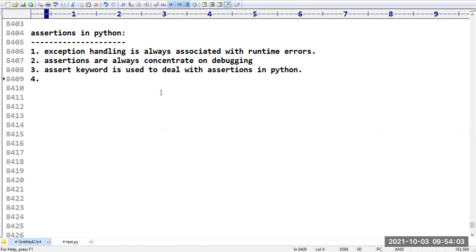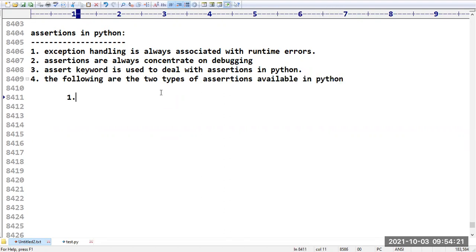There are two ways to define these assertions. The following are the two types of assertions available in Python. You can take any version based on your requirement. The first one is the simple version. Here we take the assert keyword followed by the condition, and we can leave it as it is.